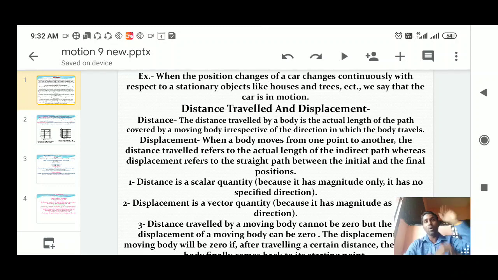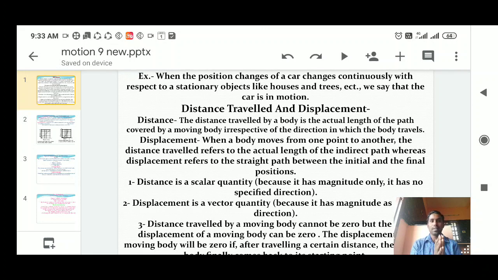If you are throwing a ball, at that time you are applying a force in a particular direction. So direction plus the amount of force you give. So force is a vector quantity because it has both direction of the force and magnitude of the force.